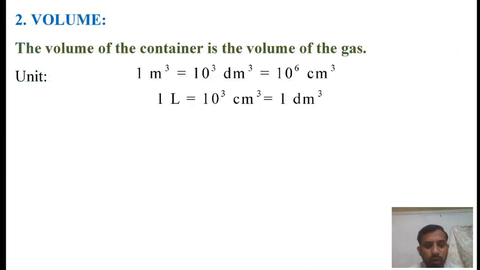Second property, volume. As we know, gases have limitless expansibility; gases totally fill all the space accessible to them. The characteristic of gases to fill the available volume within the container is due to the existence of negligibly small intermolecular forces of attraction between the gas molecules. Therefore, the volume of the container is the volume of the gas.